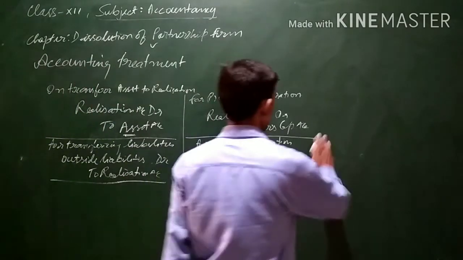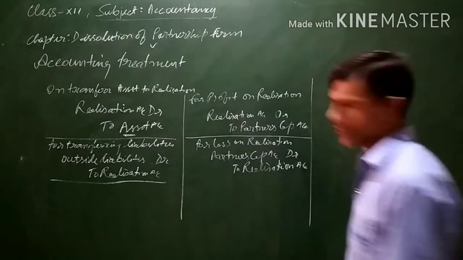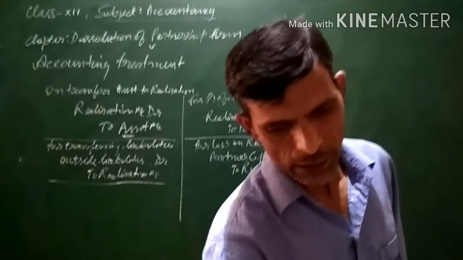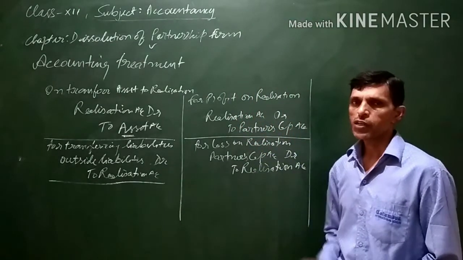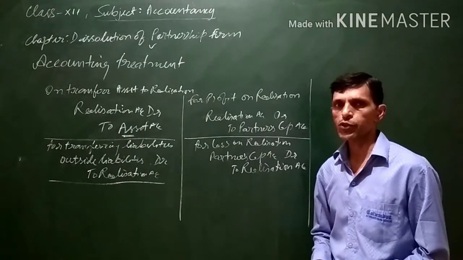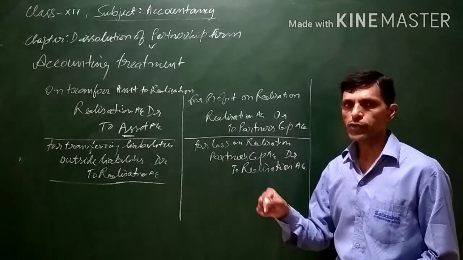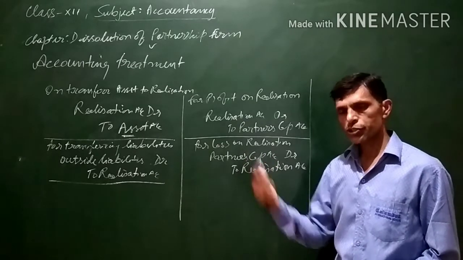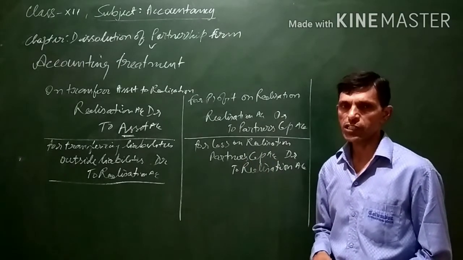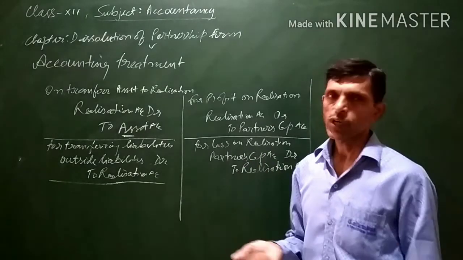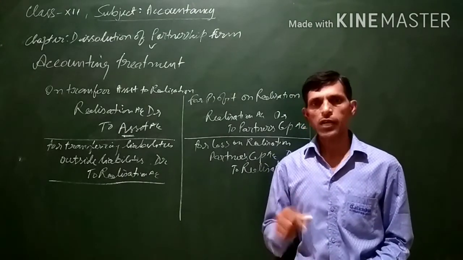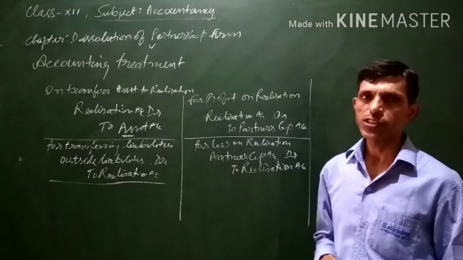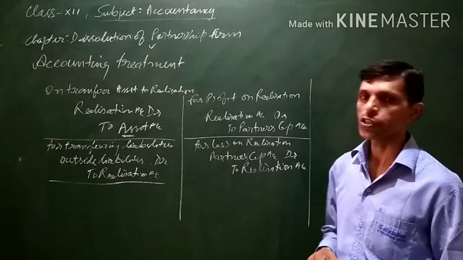Now let us see some general entries. Now what happens in case of realization account? That is, the realization account is prepared. First of all, the assets and liabilities are transferred to the realization account, and thereafter when assets are sold, it is again recorded in the realization account. If assets are sold, then it will be a gain, an income for the business, and for income, we have to credit realization account because the realization account is a nominal account.